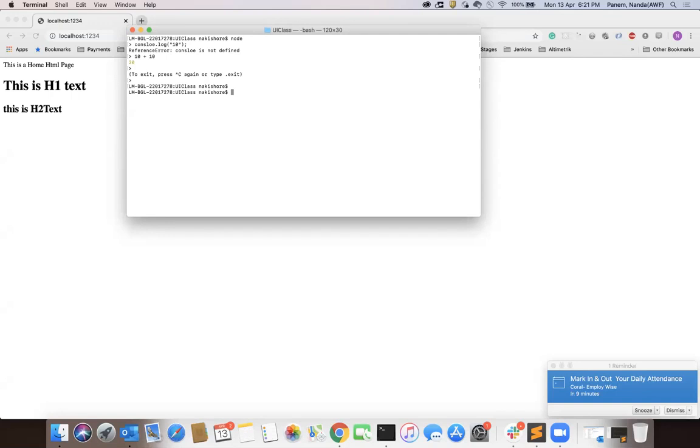For that, the first thing we need to know is which Node version we are using. Just provide node -v here, and you can see the Node version. Then we have one more important thing in Node.js, that is called npm. What does npm mean? npm means Node Package Manager.